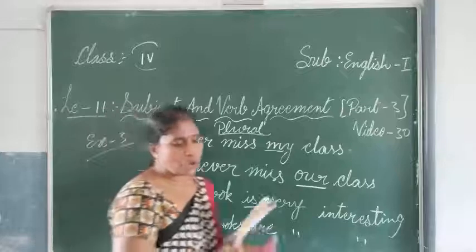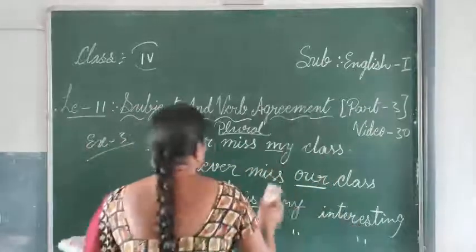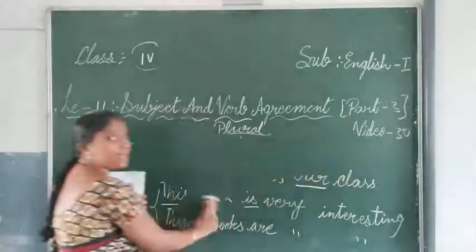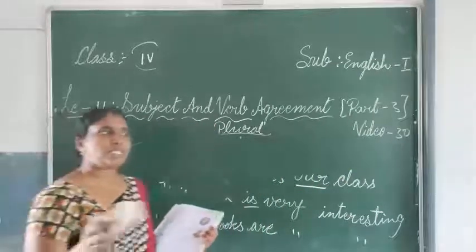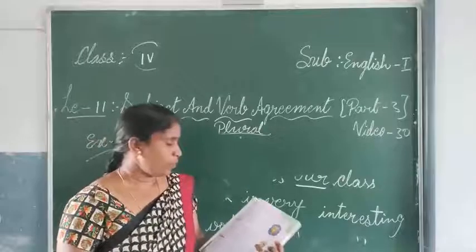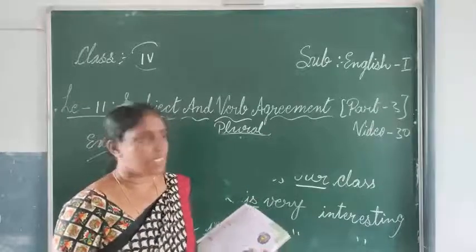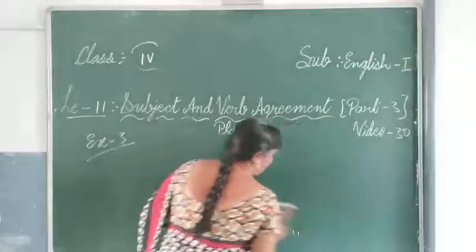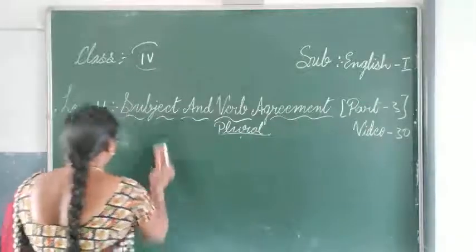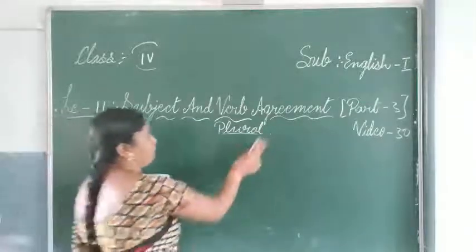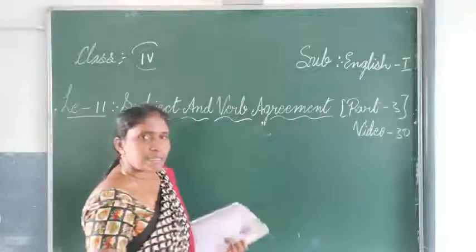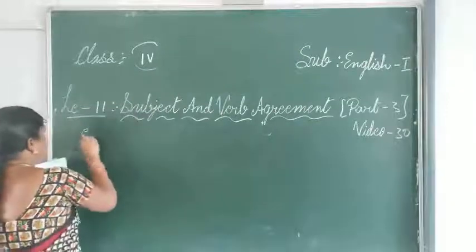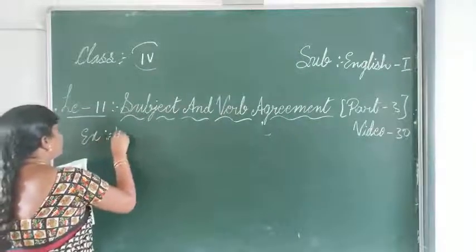So in the same way you have to do, my dear children, all the exercises they have given. See the exercise, look at the subject, and wherever the verb has to change, change it and make plural sentences. So now exercise number 3 is over. Next, exercise number 4. In exercise number 4, what are they asking us to do?